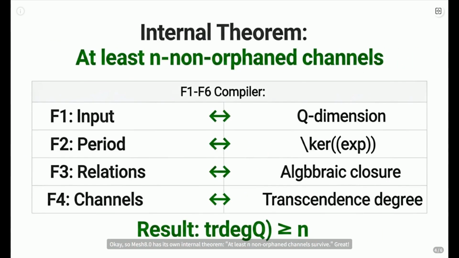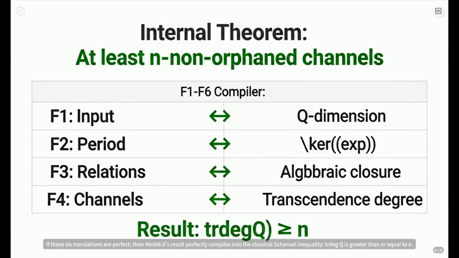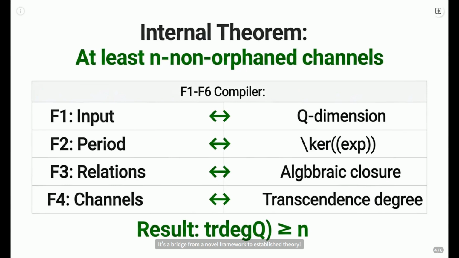Okay, so Mesh 8.0 has its own internal theorem. At least non-orphan channels survive. Great. But how does this connect to the famous Schanuel conjecture everyone knows? Via a fidelity compiler. Think of F1 through F6 as 6 precise translation rules. They map Mesh 8.0's concepts, like channel counts and relation tracking, directly onto classical math terms like Q-linear dimension, kernel of the exponential function, algebraic closure, and transcendence degree. If these 6 translations are perfect, then Mesh 8.0's result perfectly compiles into the classical Schanuel inequality: tr.deg Q is greater than or equal to n. It's a bridge from a novel framework to established theory.